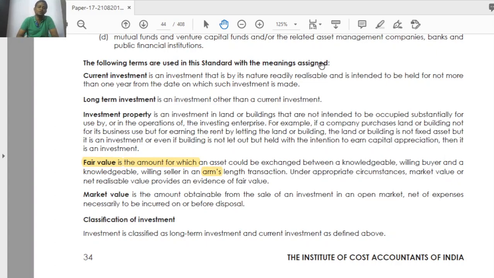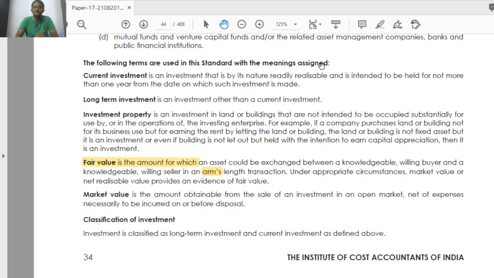Now just go through what is mentioned here. Investment property is an investment in land or building that is not intended to be occupied substantially for use by, or in the operation of, the investing enterprise. So they are not directly occupying that for their business operation purpose.